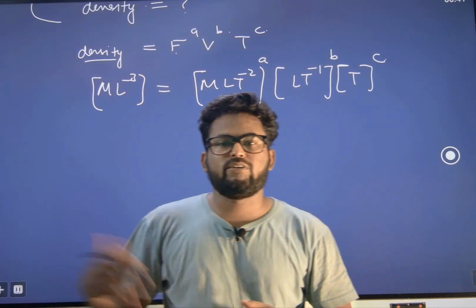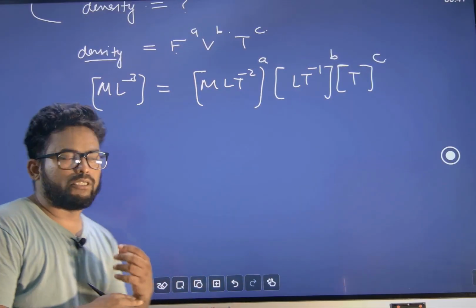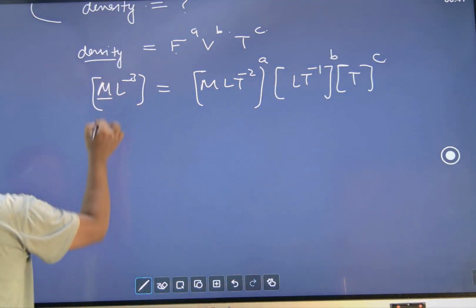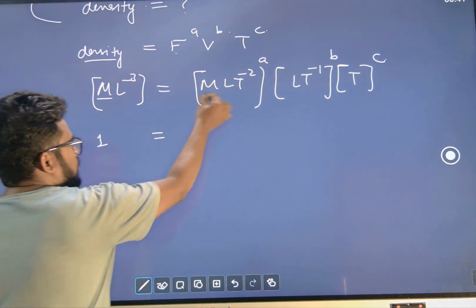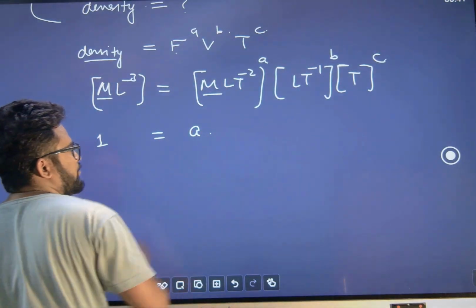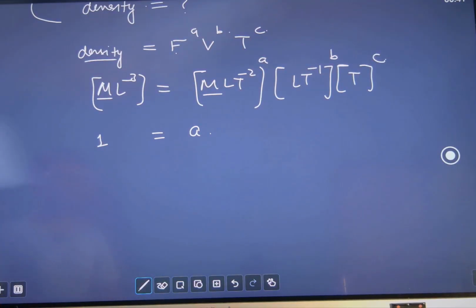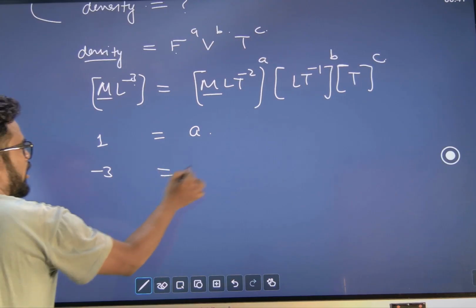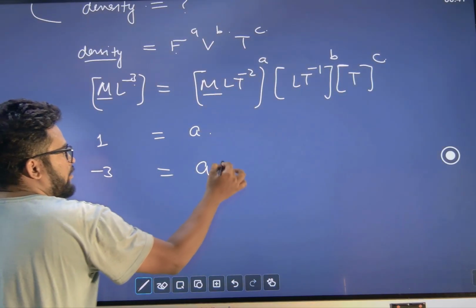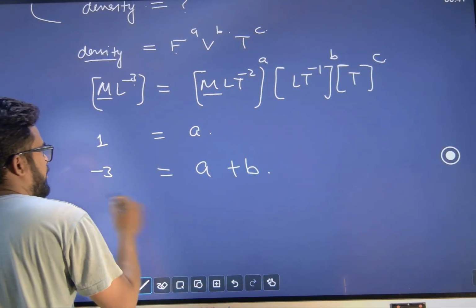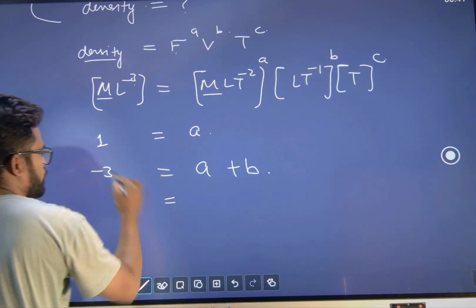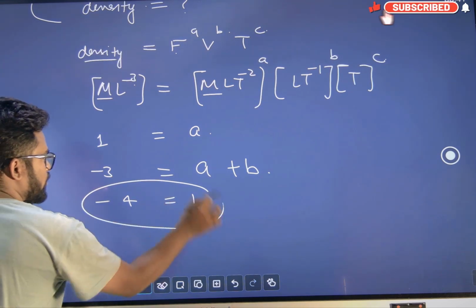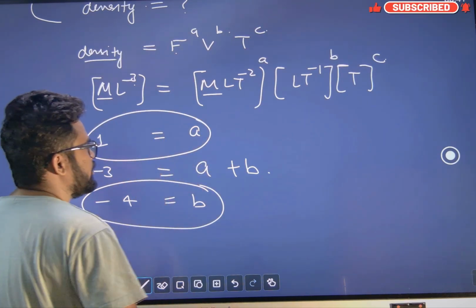The left hand side dimension should equal the right hand side dimension. The power of M: 1 on the left, a on the right, nowhere else. So a equals 1. L power: minus 3 on the left, and a plus b on the right. So a plus b is minus 3, a is already 1, so b equals minus 4.